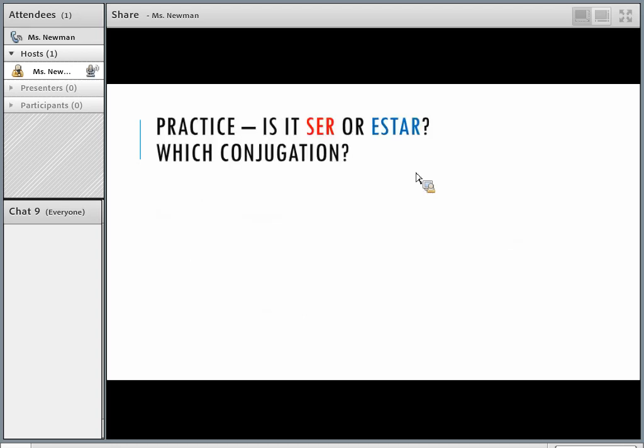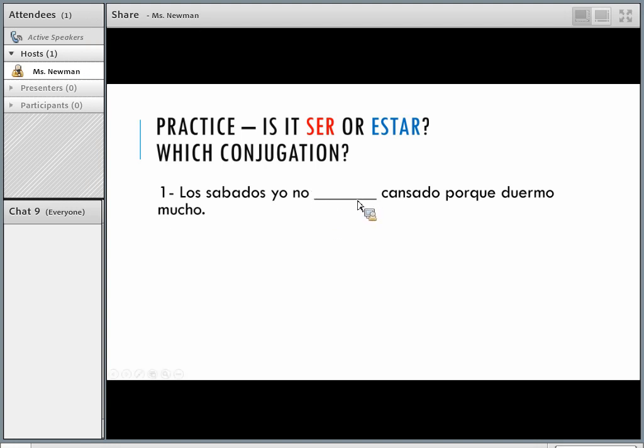Okay, let's practice. Is it ser or estar? And which conjugation? So you're going to have to refer to a verb chart. I'm not going to have one up for these practice sentences here. Okay, los sábados yo no blank cansado porque duermo mucho. Okay, so translating it to English, hopefully you got it. On Saturdays, I am not tired, so am, right? Porque, because I sleep a lot.